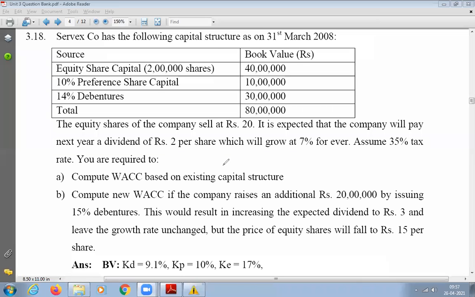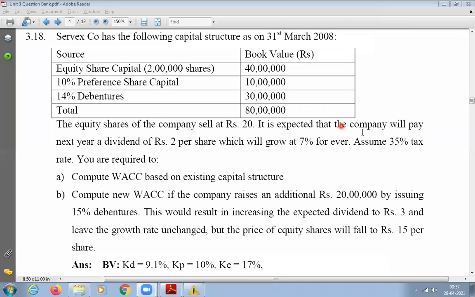Servex company has the following capital structure as on 31st March 2008. Source and book value: equity share capital, 2 lakh shares at book value of 40 lakhs; 10% preference share capital at book value of 10 lakhs; 14% debentures, book value 30 lakhs; total is 80 lakhs. The equity shares of the company sell at rupees 20.